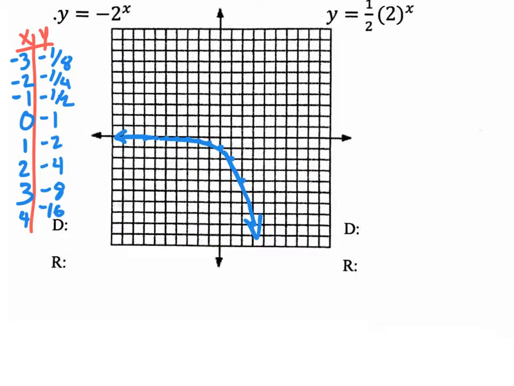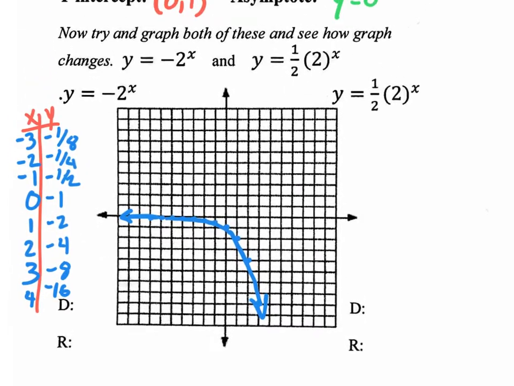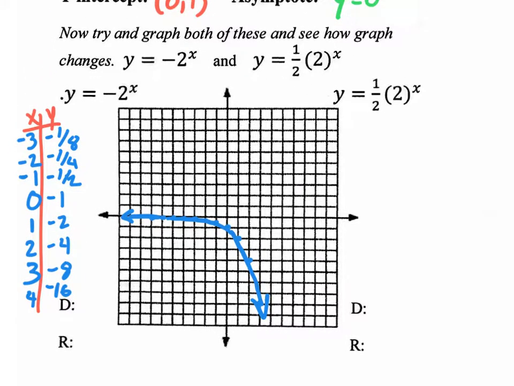What happened to the actual original graph? Instead of going up, it goes down from left to right. That negative sign in the front makes your graph that was going up reflect and go down. It reflects on the x-axis. That's more for Algebra 2. Let's graph the other one.